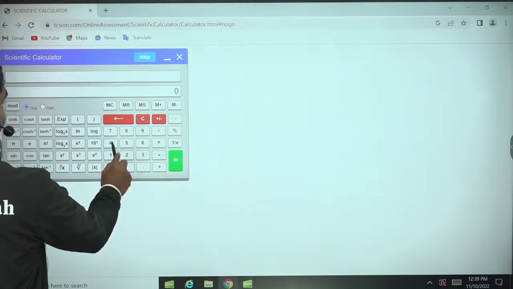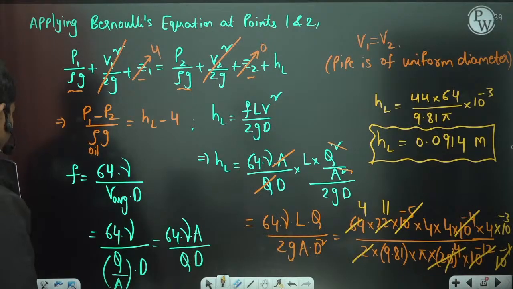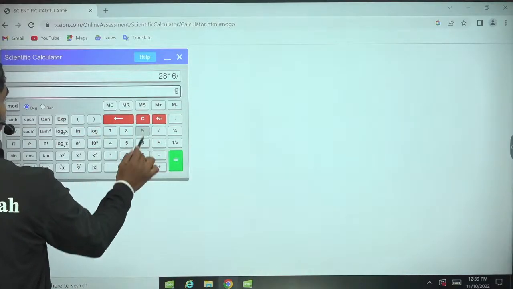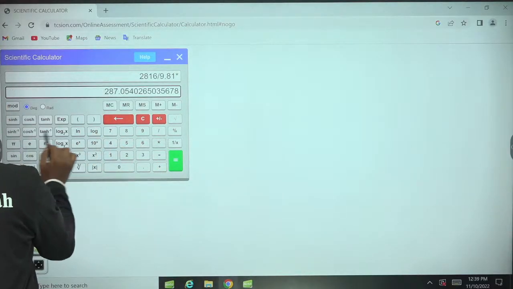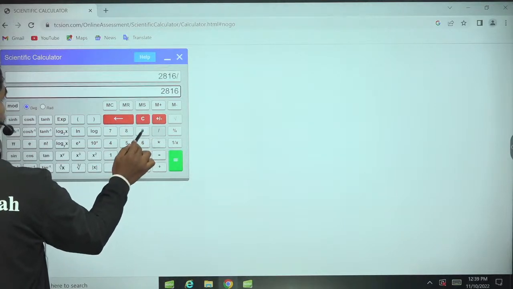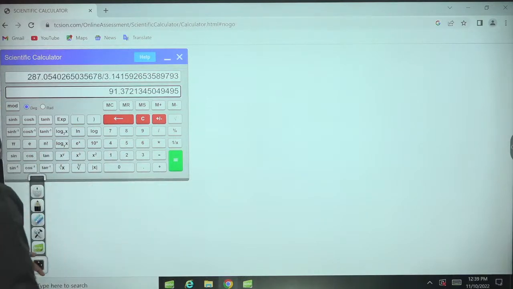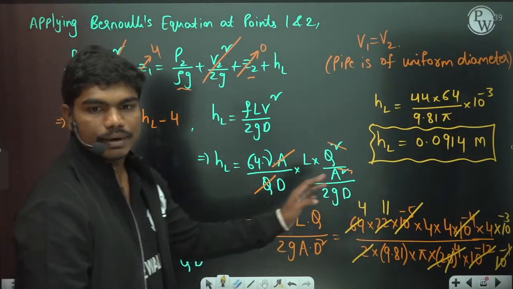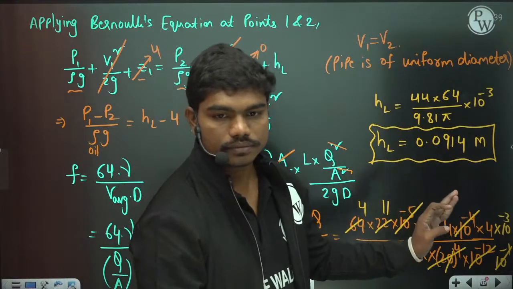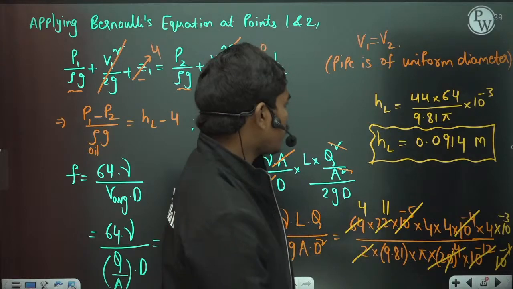So 44 into 64 is 2816, divided by 9.81, divided by pi. So 91.37 is what you got, multiplied with 10 to the power minus 3. 91.372 is what you are getting.